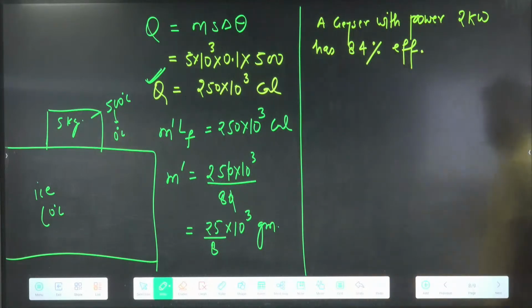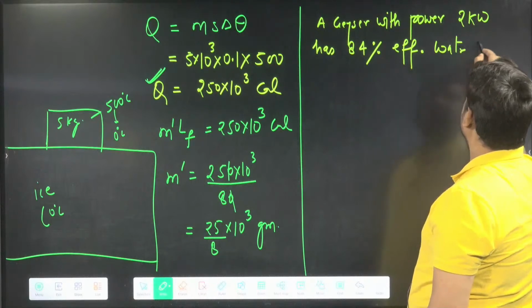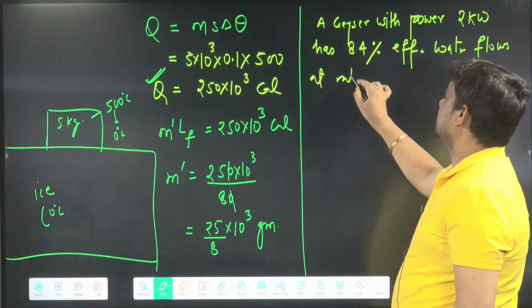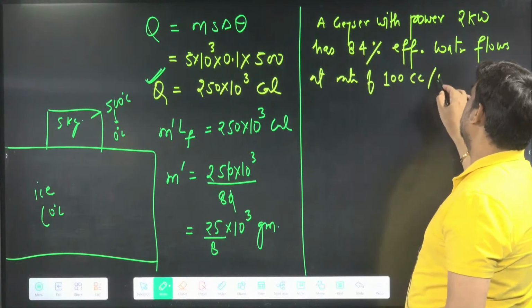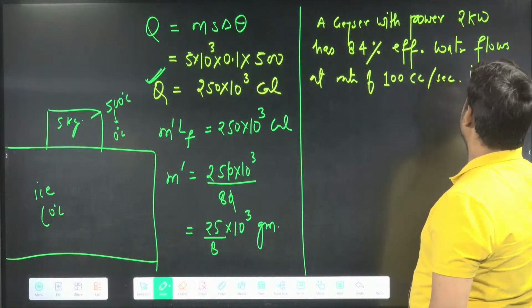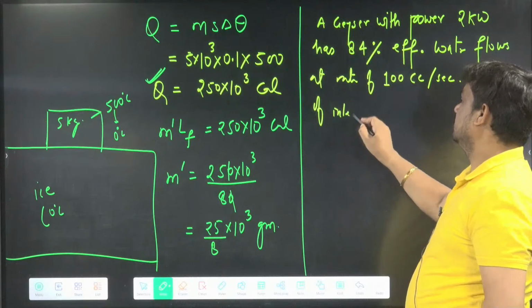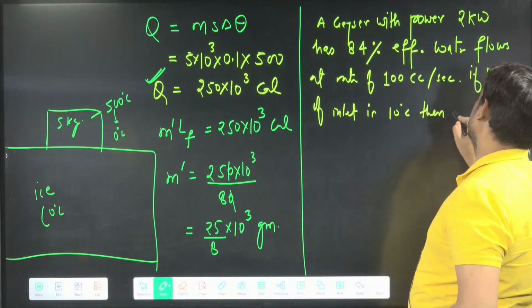A geyser with power 2 kilowatt has 84% efficiency. Water flows at the rate of 100 cc per second. If the temperature of the inlet is 10 degrees Celsius, then find the temperature of the outlet.